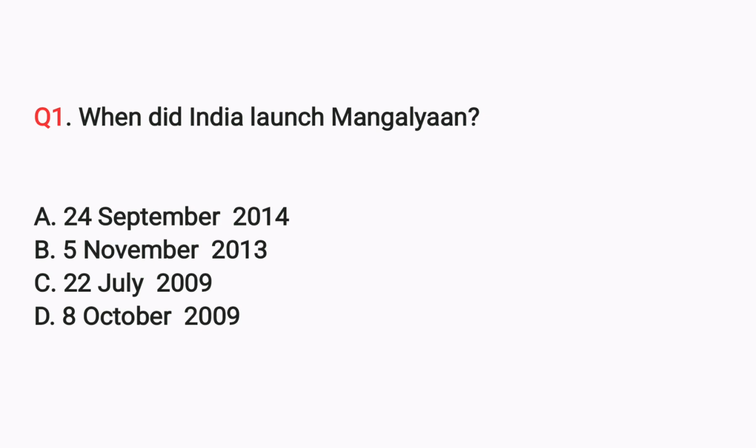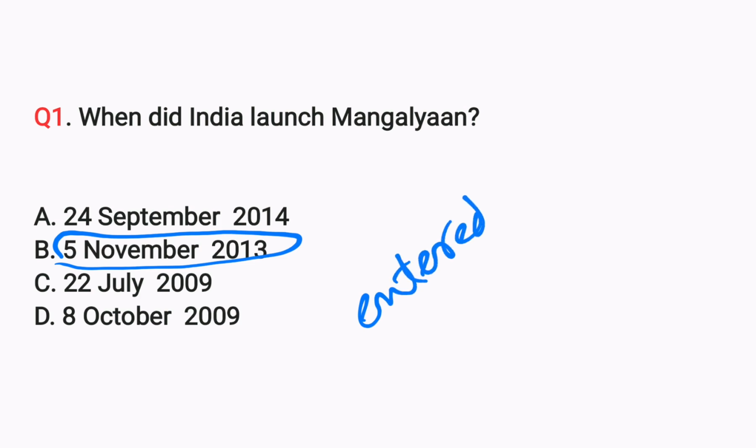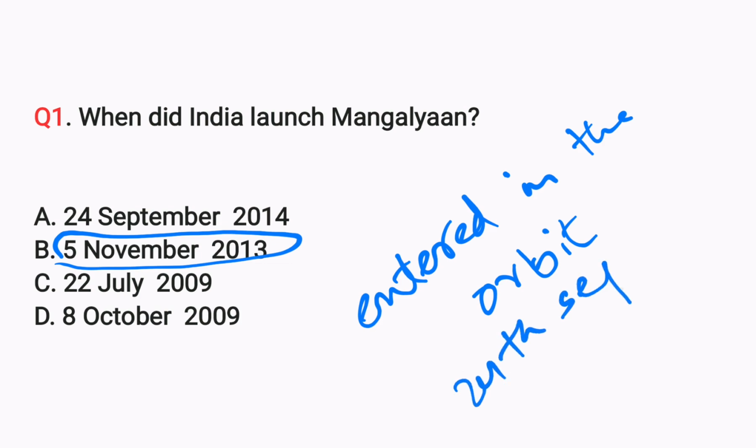First question, when did India launch Mangalyaan? Options are 24 September 2014, 5th November 2013, 22nd July 2009, 8th October 2009. Here, Mangalyaan was launched on 5th November 2013, and it entered the orbit around Mars on 24th September 2014.